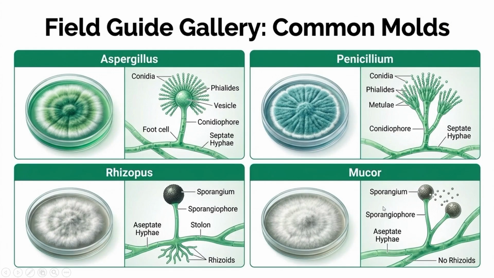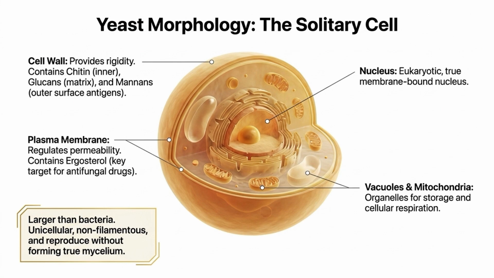Okay, now quick revision. Aspergillus looks like a dandelion. Penicillium looks like a paintbrush. Rhizopus is bread mold. And Mucor has no rhizoids but looks similar to Rhizopus. Now we have understood the filamentous fungi in detail. So next let's move on to the second major group, which is yeast, and which is completely different because yeasts exist as single cells.